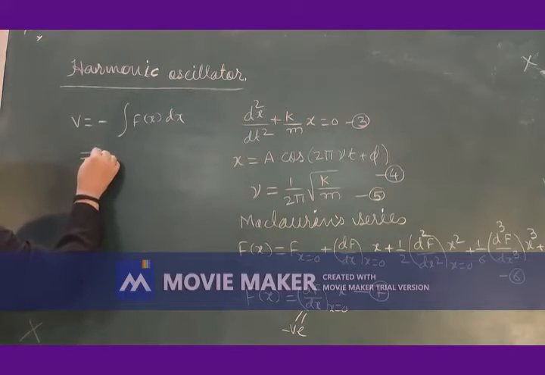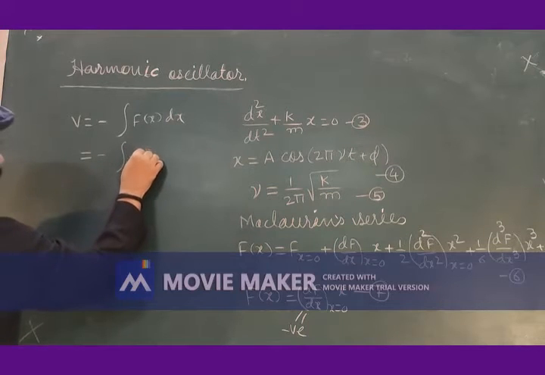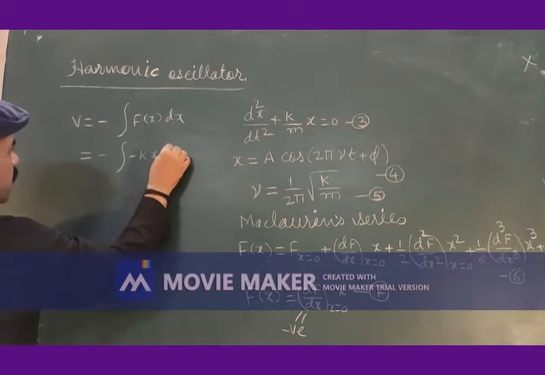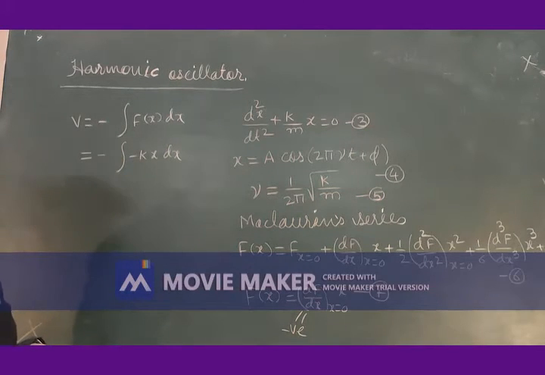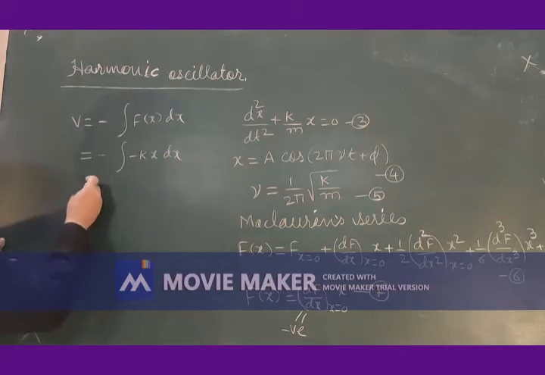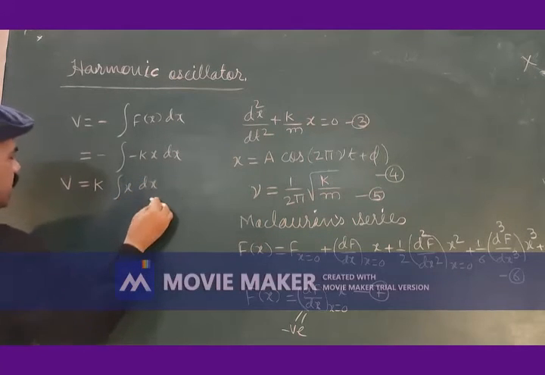This is minus integration of minus kx dx, from equation 1, f of x is minus kx. Minus minus becomes plus, k is taken outside being constant, x dx.